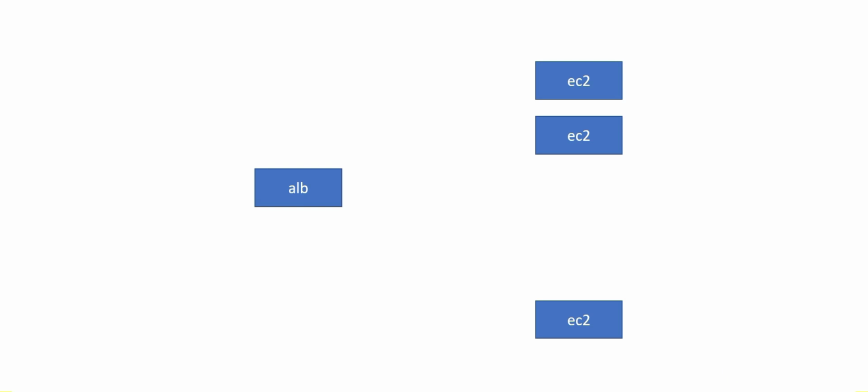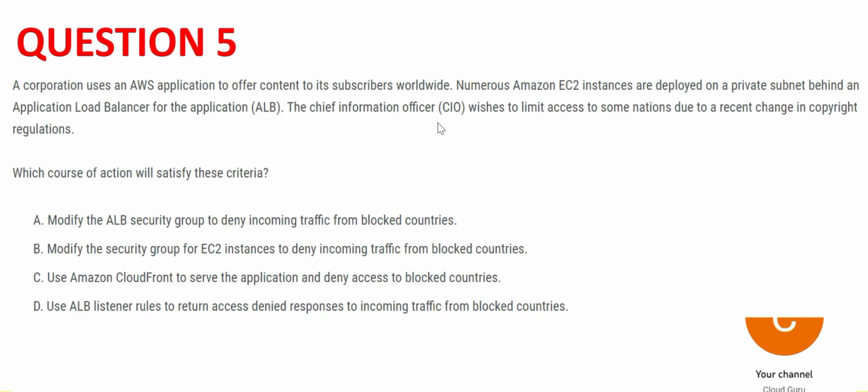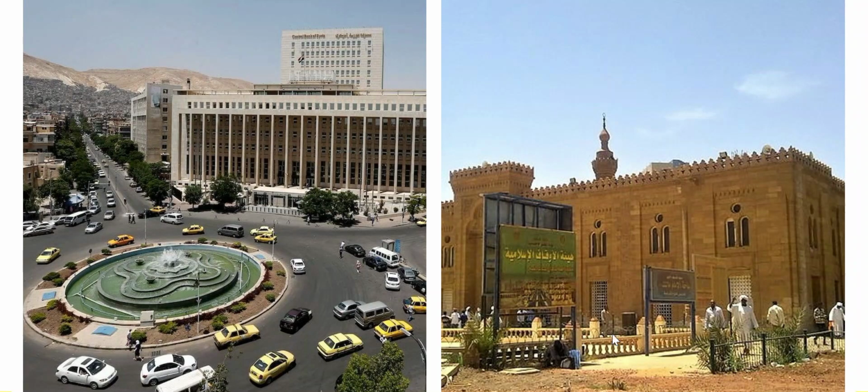Now, what happens is the CIO decides they want to limit some nations. Take just for example, Syria and Sudan. These are the nations which the CIO doesn't want the website to be operated from, or the users should not be able to access from these nations. Maybe it can be anything. It can be some geopolitical issues where the country doesn't want operations to be going on there, or it can be fear of getting hacked.